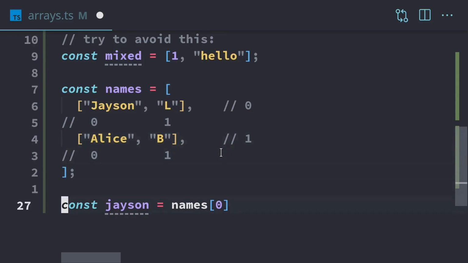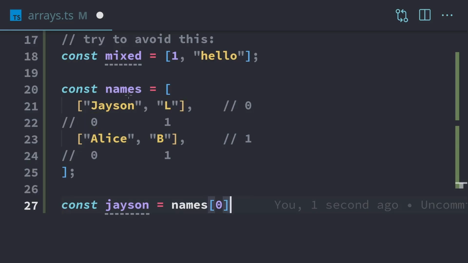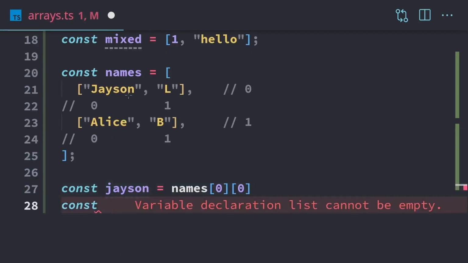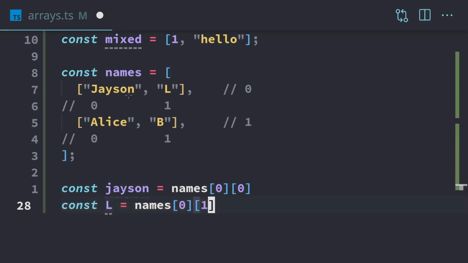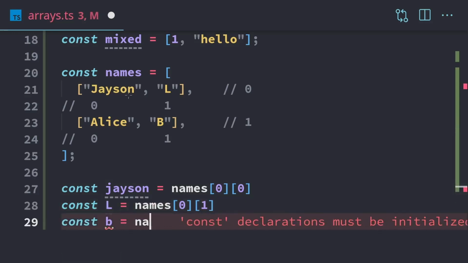First, we need to access this entire array by itself, and that's going to be 0. And then for my first name, we want to access element 0 of this array. So first we're going to get names 0, and then 0 again. It's going to be my first name. If we want to access the L in my name, that'll be names 0, 1. Then to access B in Alice, it's names 1, 1.